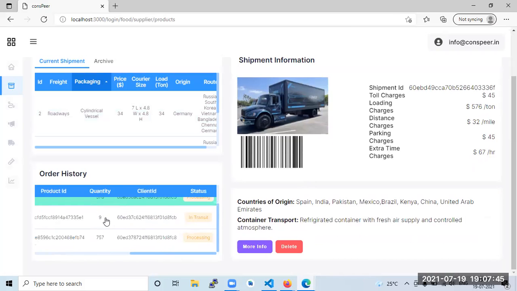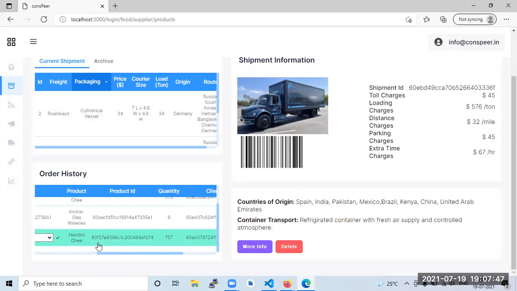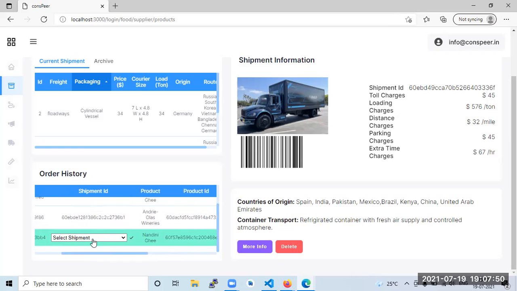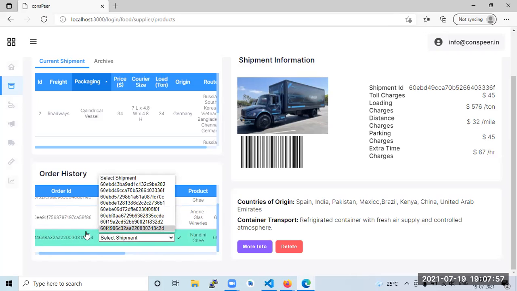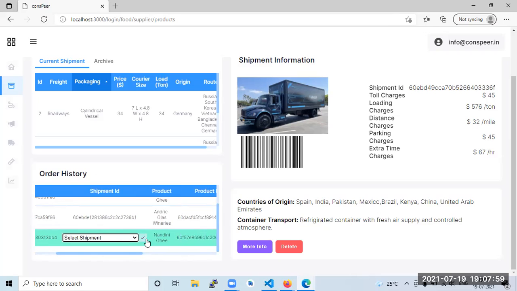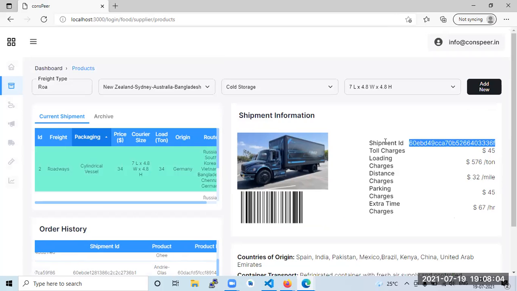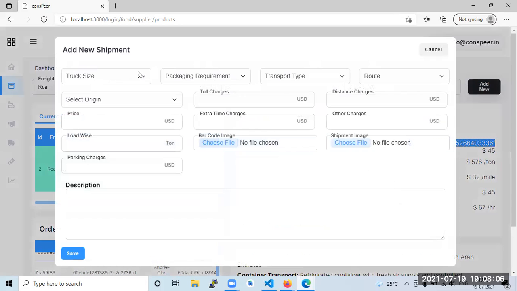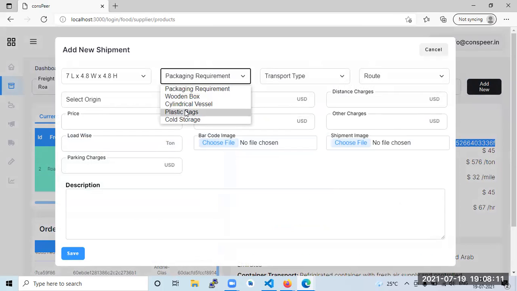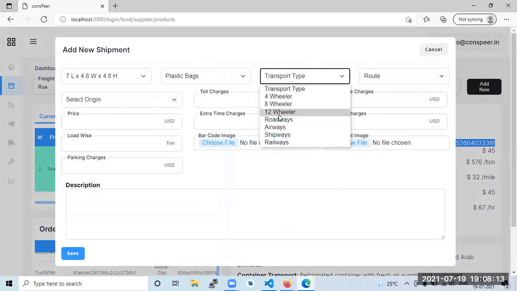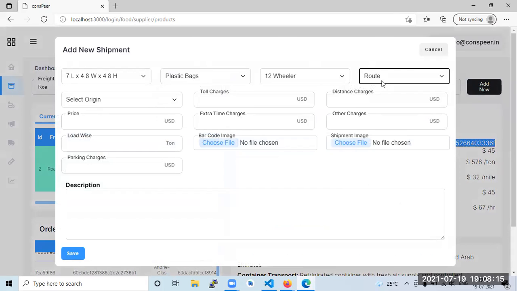Let's move with some other. This is the moment we created Nandini. So the shipment ID is still processing. It requires some other shipment fitting which is not available in this list, from where we could pick up this ID. So I'm creating it as admin. Truck size is this, packaging tag Nandini ghee plastic bag, transportation 12 wheeler, route is from Japan to UK.